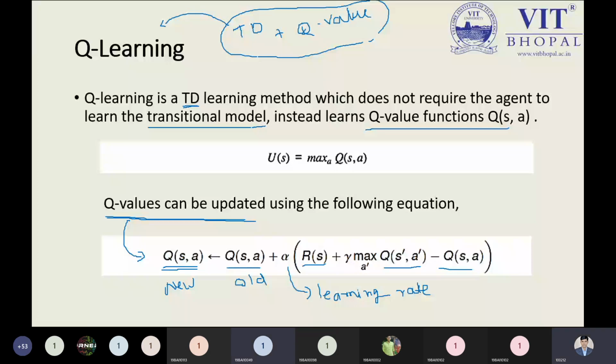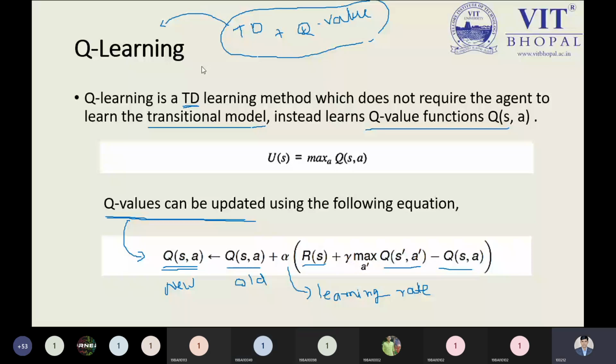Now, should I explain Q learning with the real life analogy situation? Yes, tell me. Should I explain the analogy right now? Okay, sir. Okay.